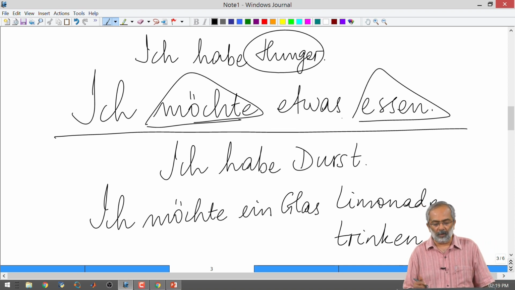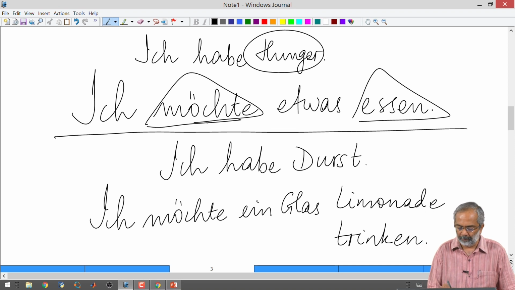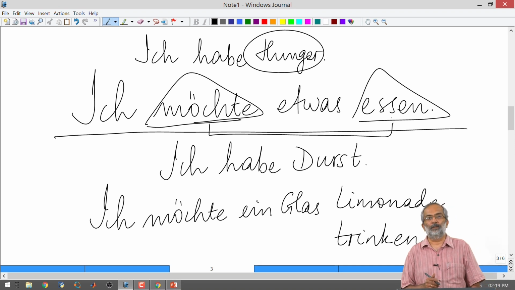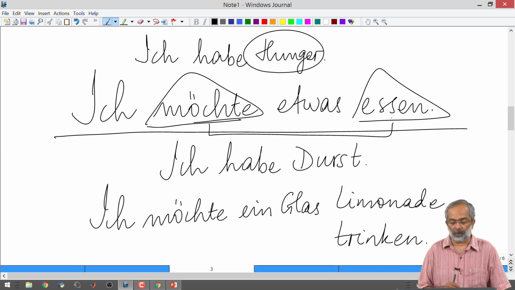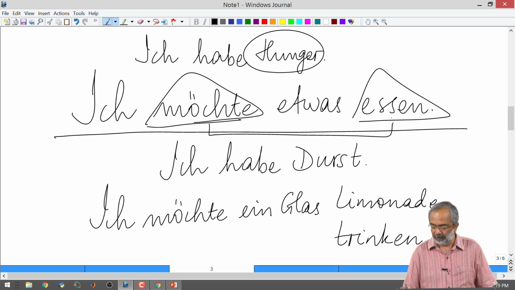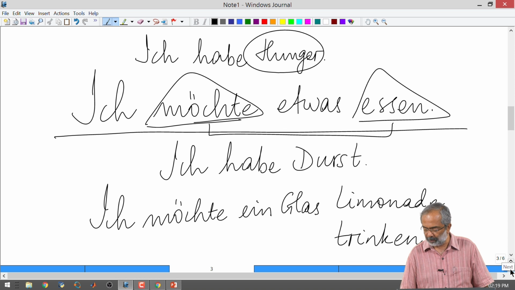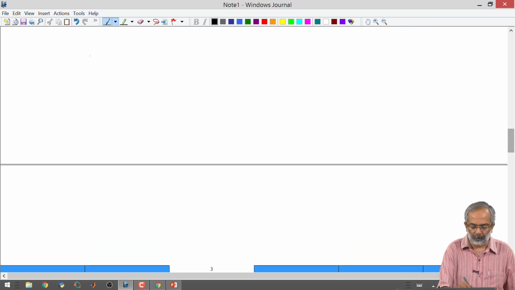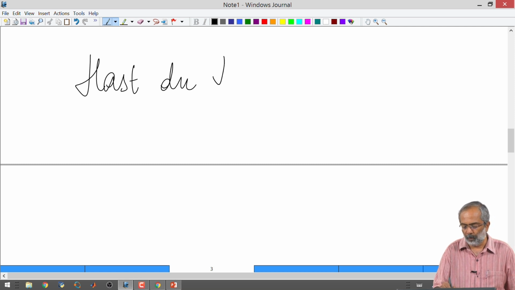Okay. So, the basic construction with möchte and with another verb is that möchte gets conjugated, the other verb remains in its infinitive form. So, for example, if you are asking your friend, hast du Hunger?